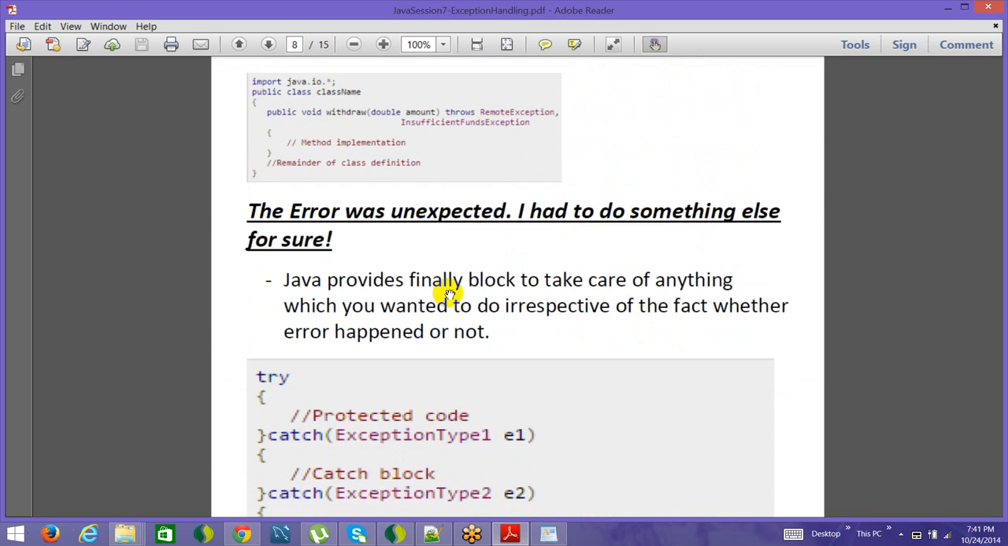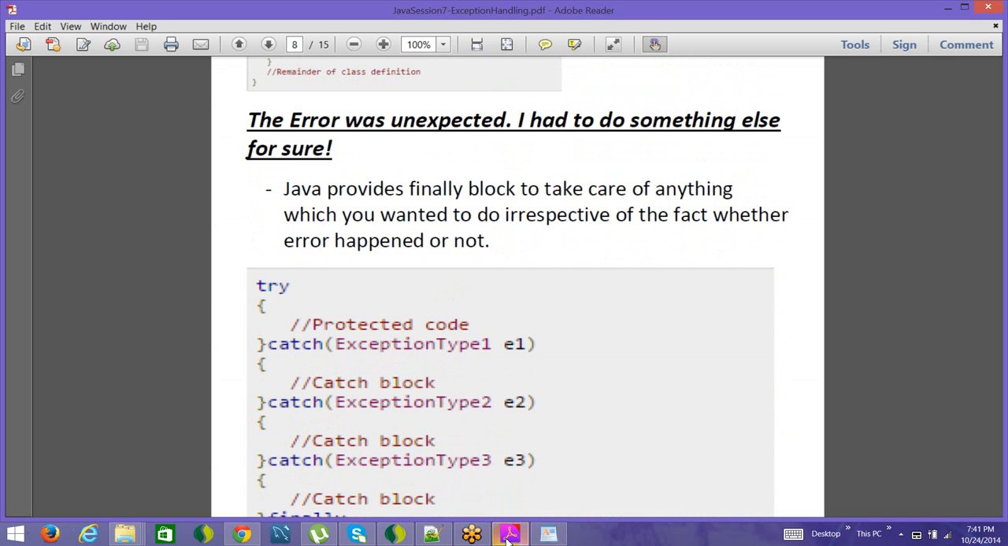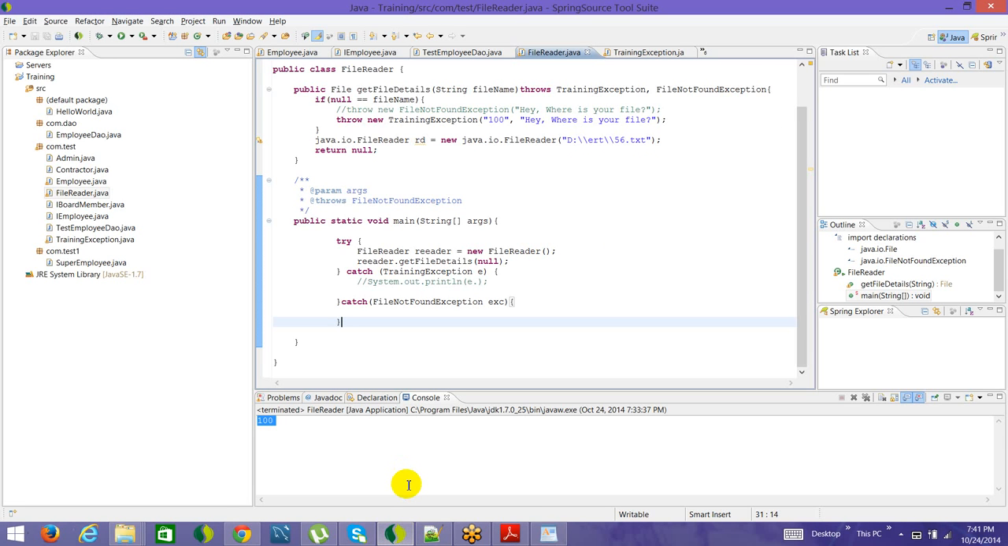Now the next one: the error was unexpected, and I had to do something for sure. Say you're writing some block of code, and you're trying to connect to a database. You've already connected, but after that you're trying to insert something and that is failing, because maybe the insert statement formation is dynamic and you're making some mistake there. Maybe the table name which is getting appended in the insert statement is not there in the database itself. So what do you do in that particular scenario?